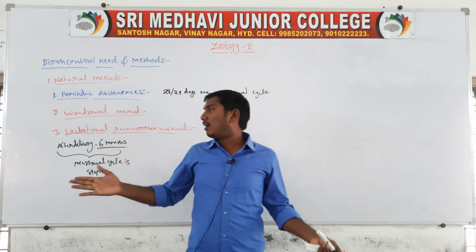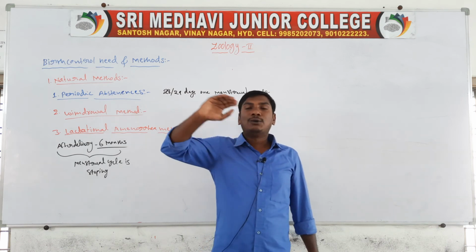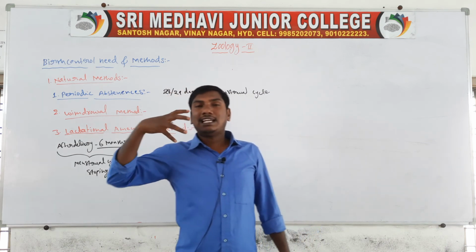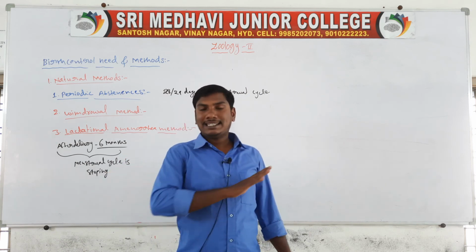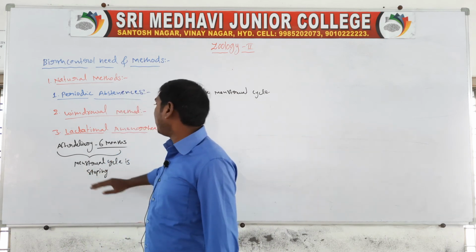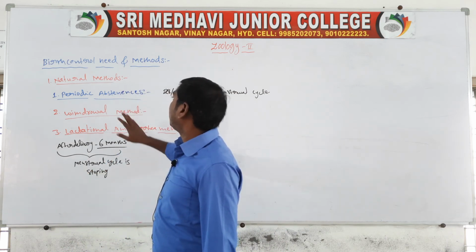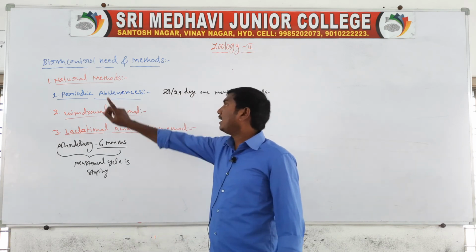This is one of the natural methods. It lasts only 6 months after delivery, while the mother is feeding milk to the baby. During this period there is no menstrual cycle and no egg release, so there is no formation of pregnancy. This is one of the natural methods of birth control.